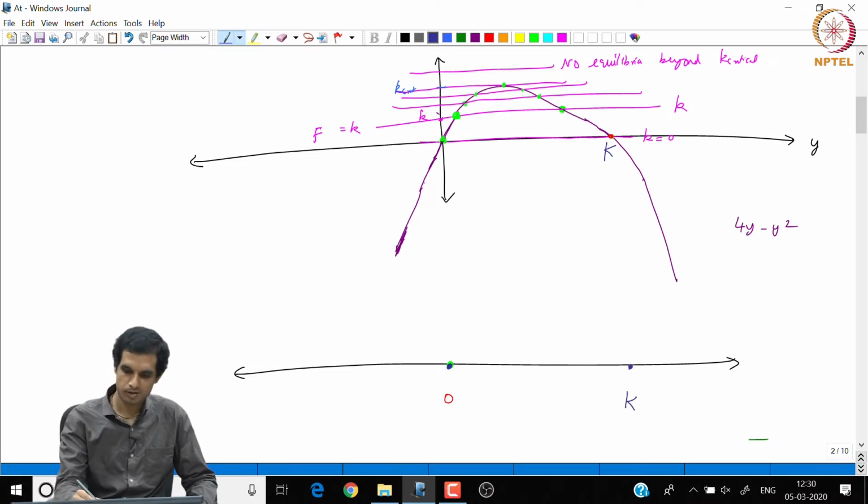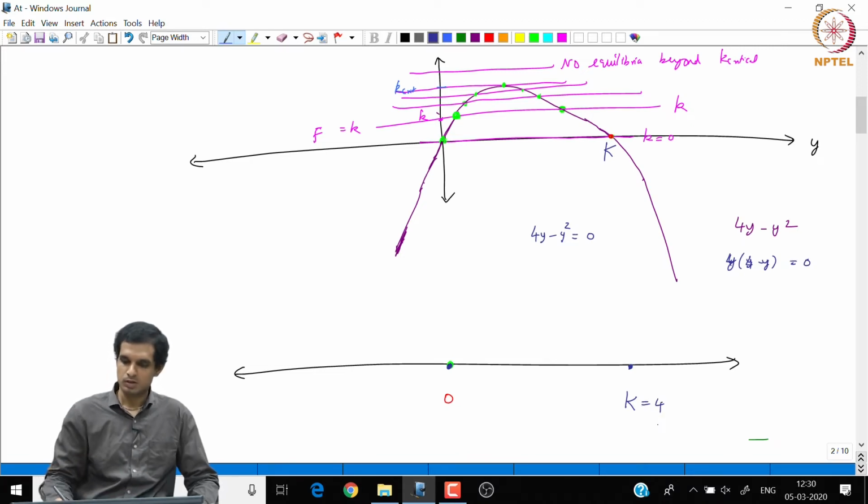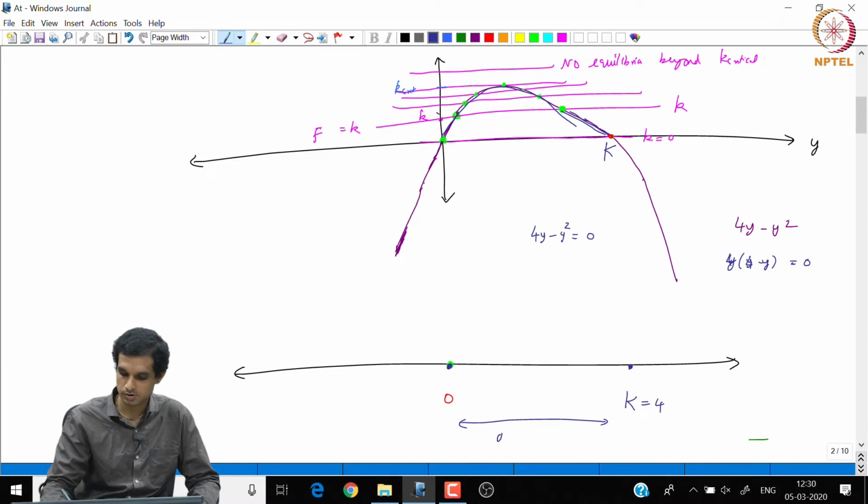So, when the harvesting rate is 0, there is one equilibrium point at y equal to 0, and another equilibrium point which I have called k. That k can be found by solving the quadratic equation 4y minus y square equal to 0. If you solve it, it is y times 4 minus y equal to 0. So, k is equal to 4 here. And now, if you look at this quadratic function, between y equal to 0 and y equal to 4, dy by dt is positive.